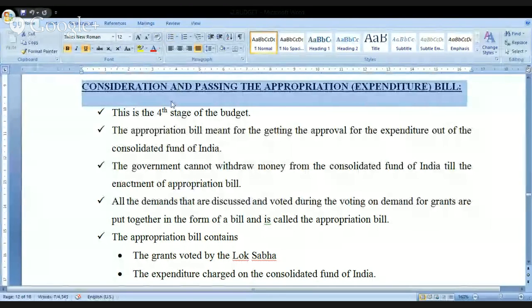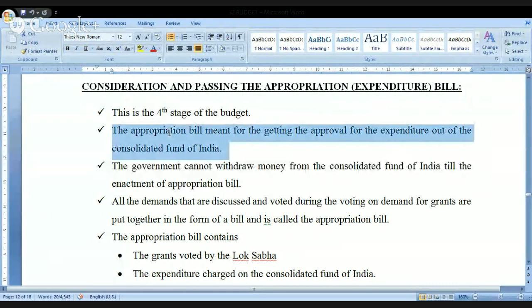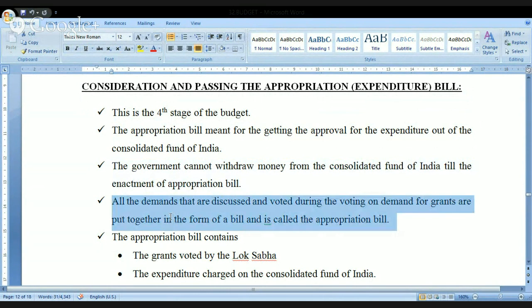Look at this. Consideration and passing of the appropriation bill. This is the 4th stage of the budget. The appropriation bill is meant for getting the approval for the expenditure out of the consolidated fund of India. The government cannot withdraw the money from the consolidated fund of India till the enactment of the appropriation bill. Hopefully, you are following each and every point. Very simple points. All the demands that are discussed and voted during the voting on demand for grants are put together in the form of a bill, and it is called appropriation bill. Now look at this.